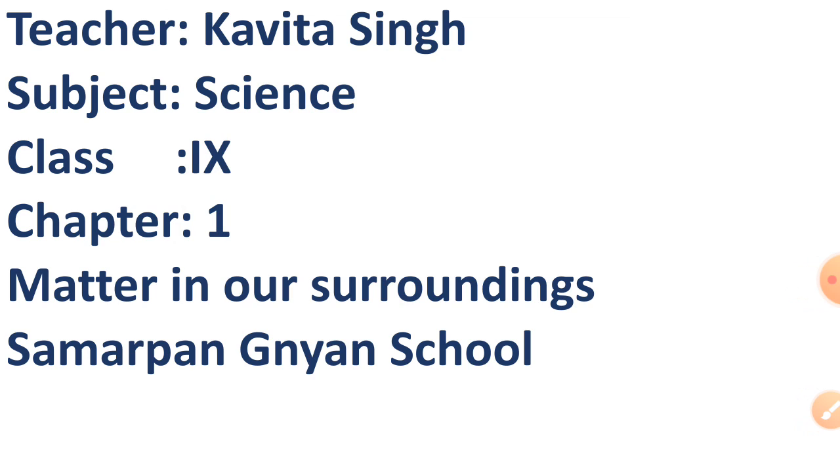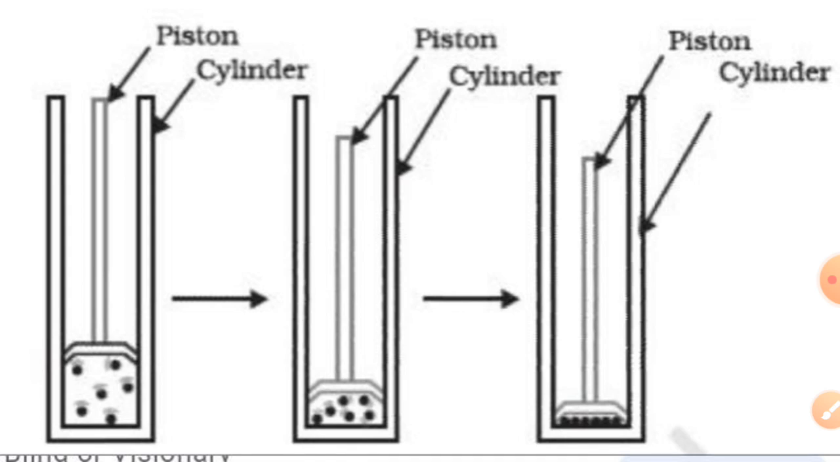Matter in our surroundings. In the previous class we learned about changing the physical state by changing the temperature. Now here we will learn changing the physical state by changing pressure. Okay, so we will understand with this activity. For this activity we want one cylinder and a piston.